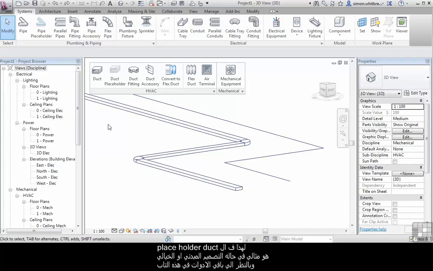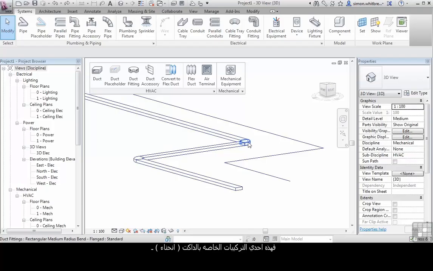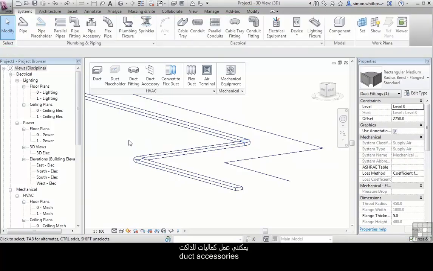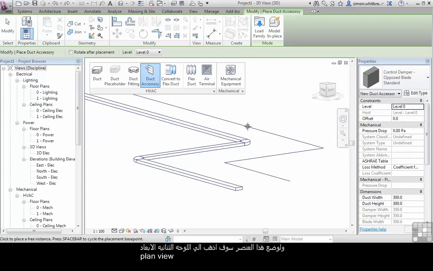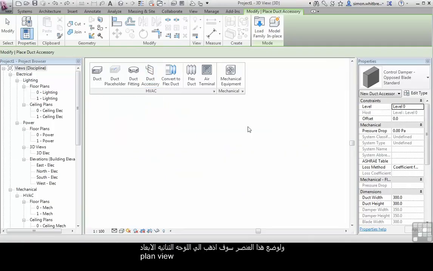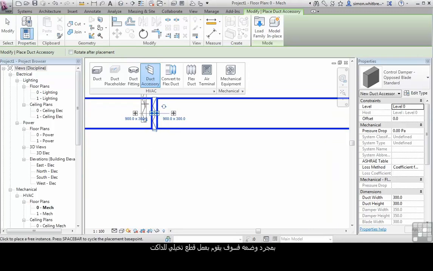So running through the rest of the tools on this tab, we have duct fittings, and as you can see here, we've got elbows, T's, Y's, crosses, and other types of fittings. So here's a duct fitting. I can create duct accessories. From the Properties palette, here we've got a control damper, and if I go and place it, and to place this object, I'll go back to my plan view, and as I place this over the top of a duct, once it's placed, it will actually cut into the duct.